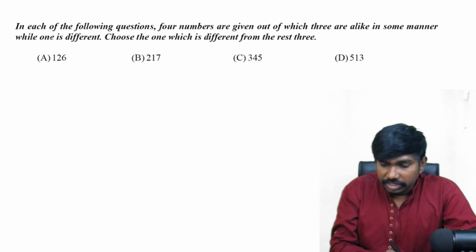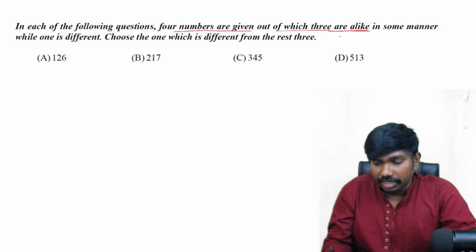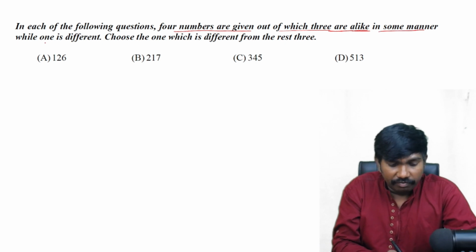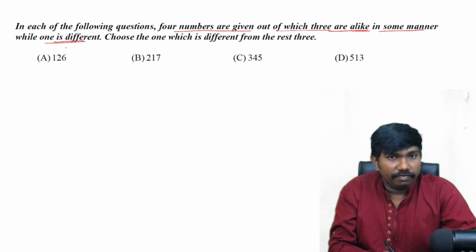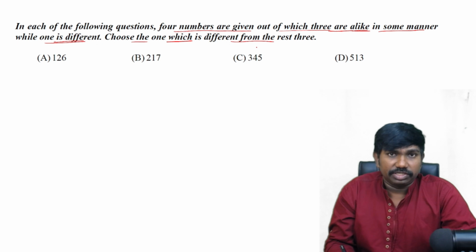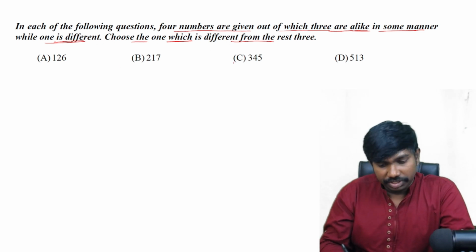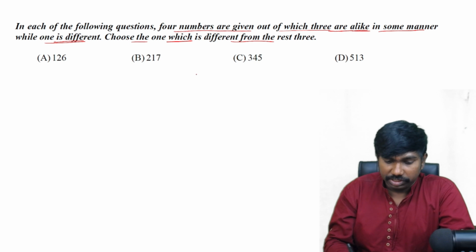Yes, first question. See the statement given. In each of the following questions, 4 numbers are given, out of which 3 are alike. Alike means they are following a similar logic, or same logic, alike in some manner, while one is different. One is not following that logic, and we have to choose the option. We have to choose that one which is different from the rest of the 3. Okay, it may be based on those things which we have discussed just now.